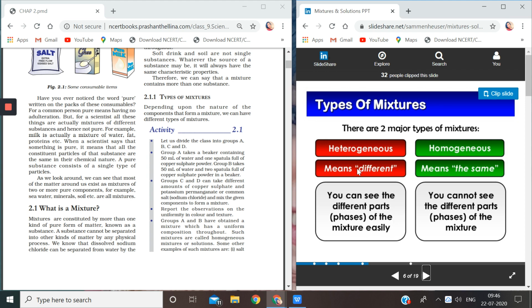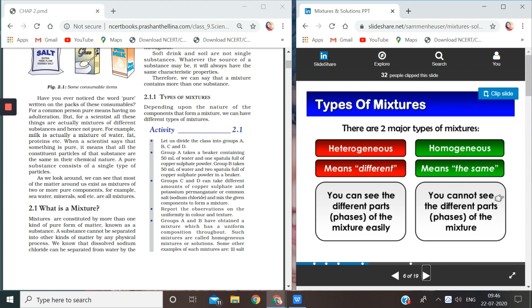Like if I mix sand in water, what will happen? You will see that the sand will settle down and you can easily see sand and water. You can easily make out different phases of this mixture of sand and water.